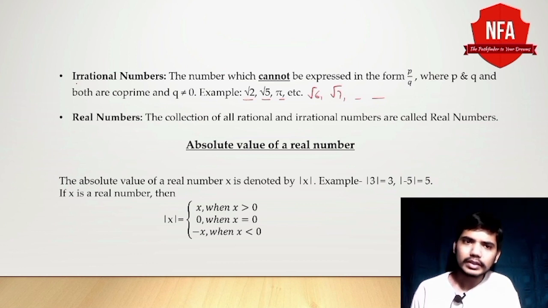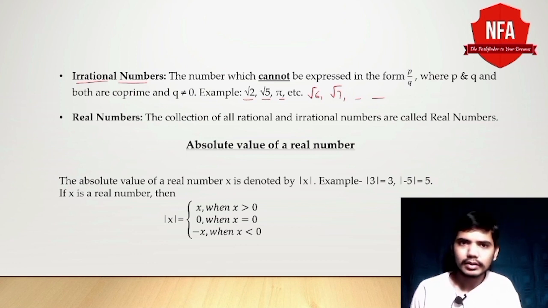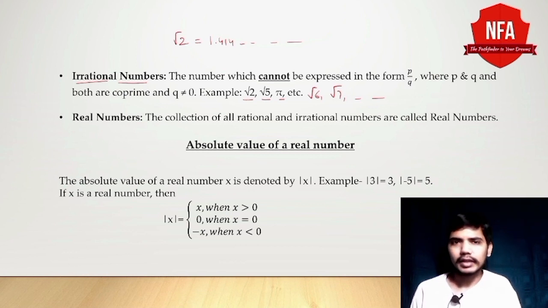The difference between rational number and irrational number is that irrational numbers are non-terminating and non-repeating. That means if we are going to find the value of root 2, we can find it till infinity, like 1.414, and we can keep on finding, it will not stop.